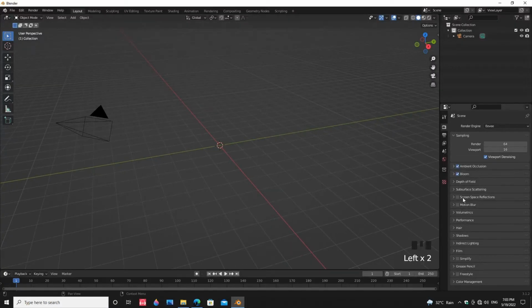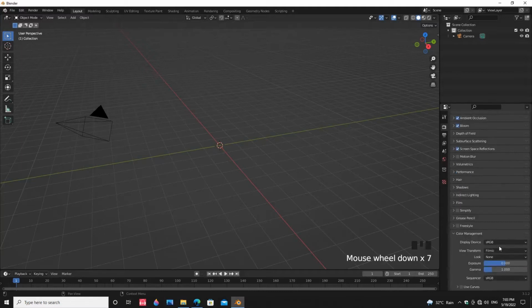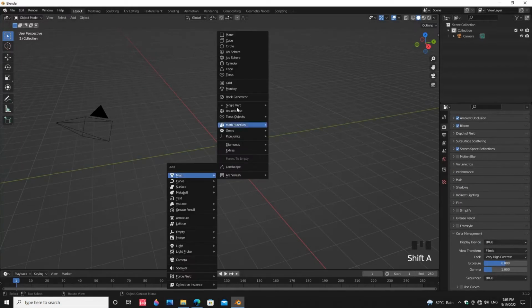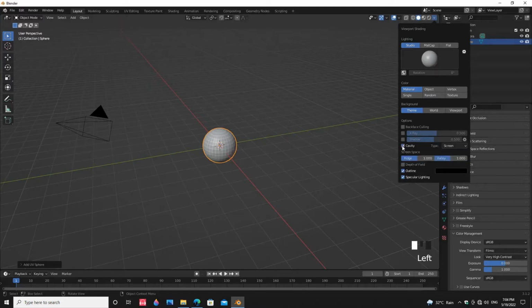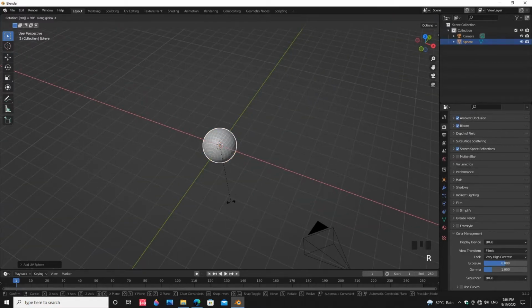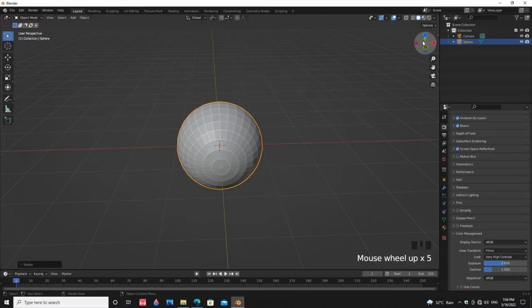First, enable ambient occlusion, bloom, and screen space reflections. In color management, change the look from None to Very High Contrast. Now add a UV sphere and also enable cavity. Rotate the sphere 90 degrees along the X-axis.